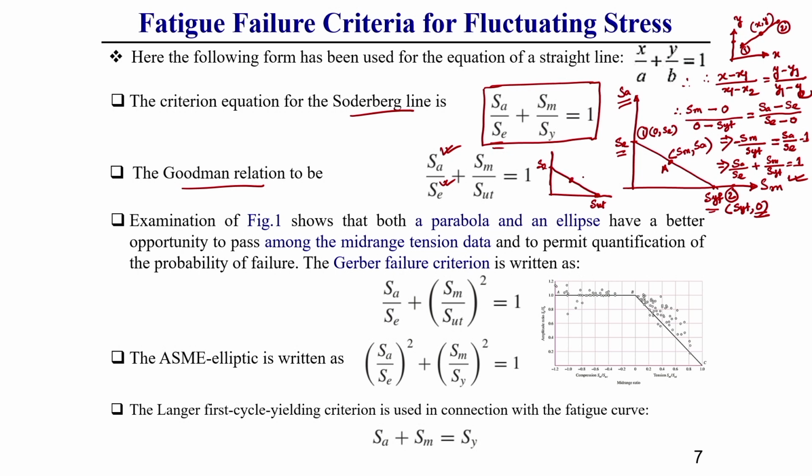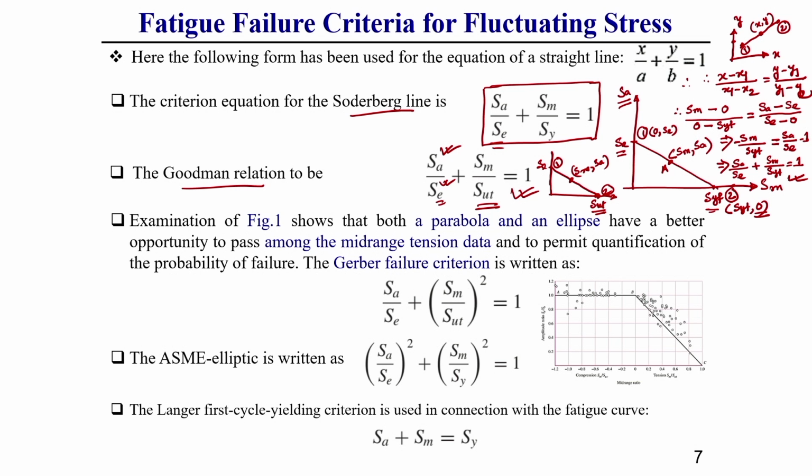If you take a point here, SM and SA, let this be your point 1 and this your point 2, you can also rewrite the equation as SA by SE plus SM by S ultimate. Always keep it in mind, for the horizontal axis the cutting point is ultimate, that is why SM by SUT, and the cutting point on the vertical line is the endurance strength, that is why SA by SE. This you should keep in mind.